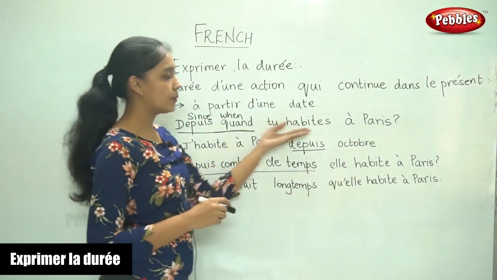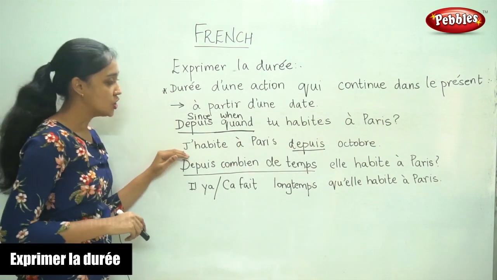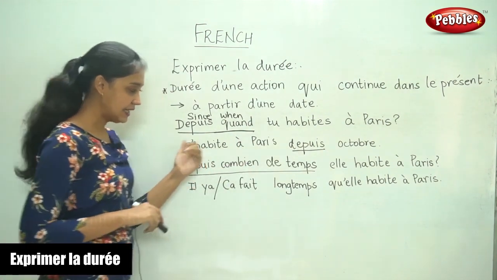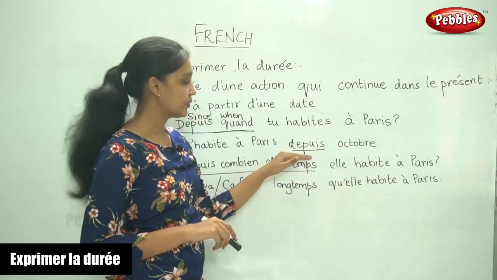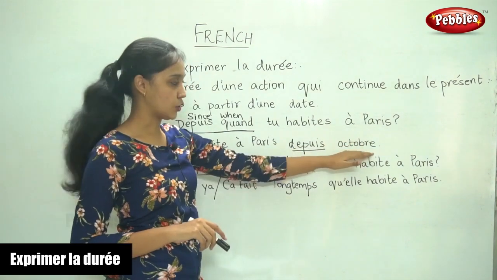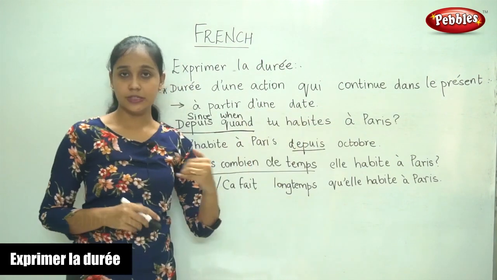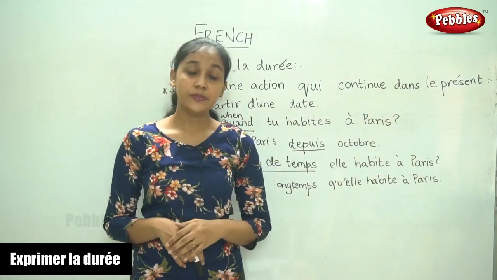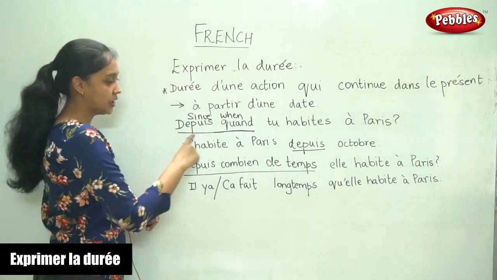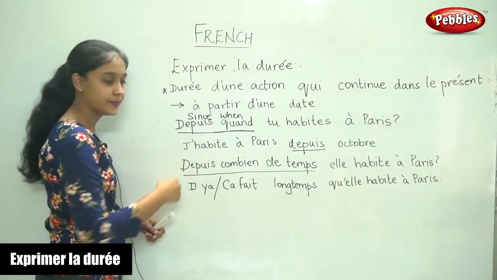Depuis quand tu habites à Paris? J'habite à Paris. I live in Paris depuis Octobre. So, since October. So, from October, even in the present, the action is continuing. So, this is one word you need to remember, depuis.